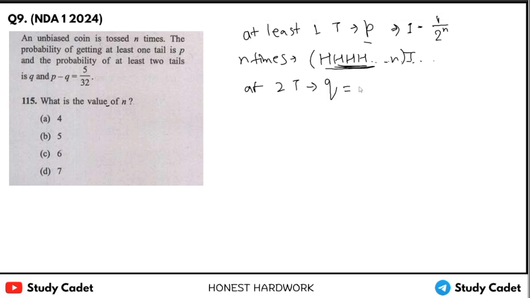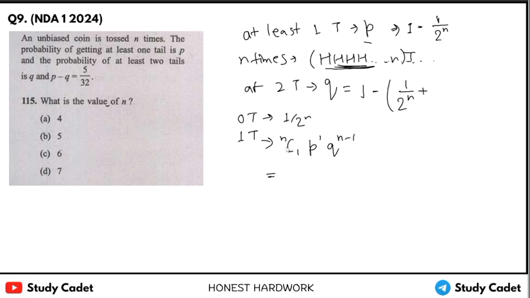for at least 2 tails, 1 minus 1 upon 2 to the power n, plus, now for one tail, 0 tails we have 1 upon 2 to the power n. For one tail we need to use the binomial distribution, that is nC1 p to the power 1 q to the power n minus 1.